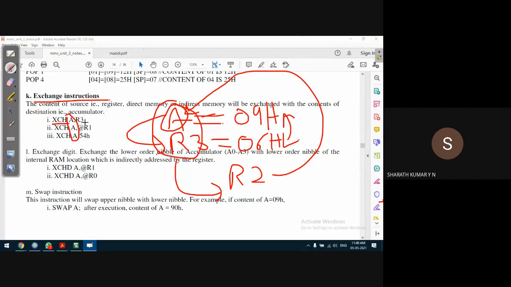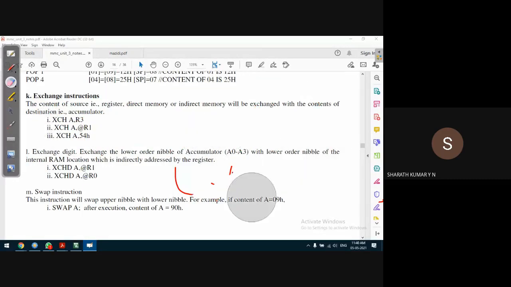The other location cannot be immediate data, because immediate data cannot store the data. For example, #50 is not possible. The source of data can be a general register, or indirect addressing mode, or direct addressing mode. No other possibility: it cannot be immediate addressing mode, or indexed addressing mode. Only these three are possible for exchange instructions.